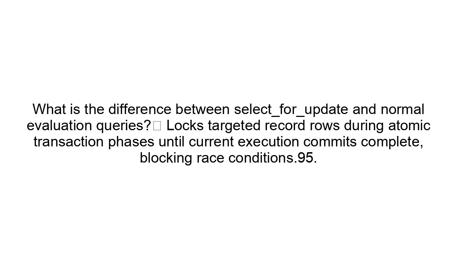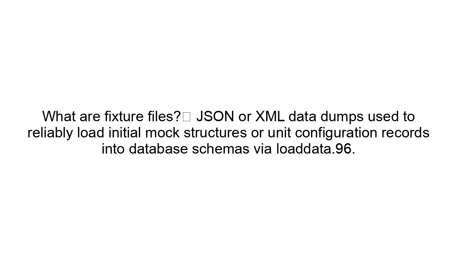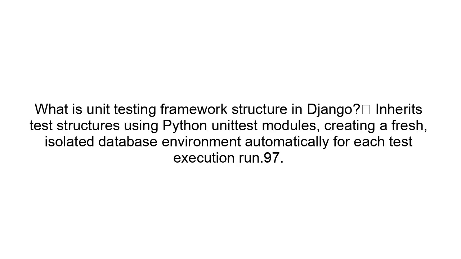94. What is the difference between select_for_update and normal evaluation queries? Locks targeted record rows during atomic transaction phases until current execution commits complete, blocking race conditions. What are fixture files? JSON or XML data dumps used to reliably load initial mock structures or unit configuration records into database schemas via loaddata.